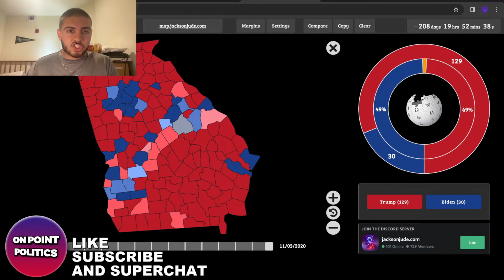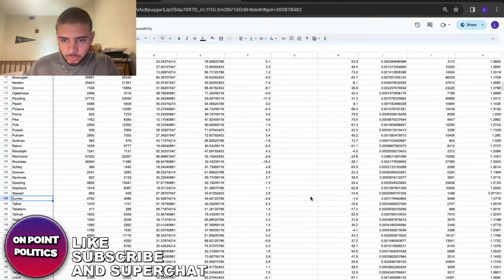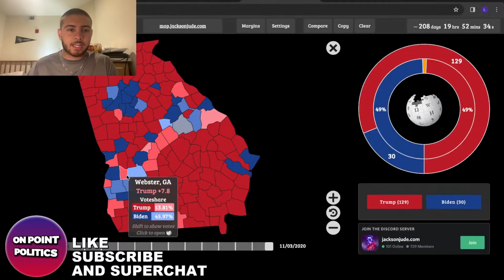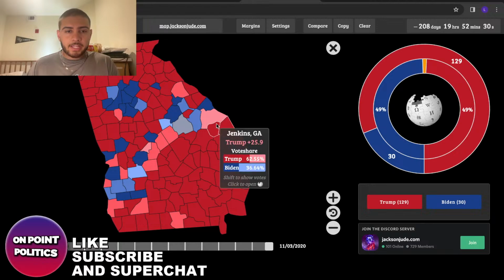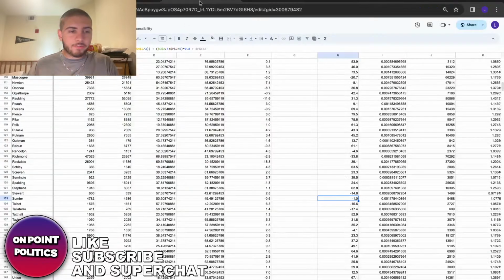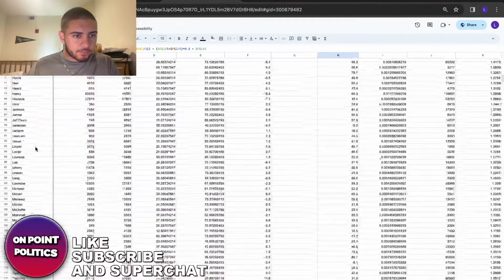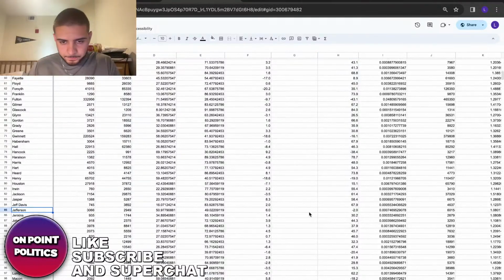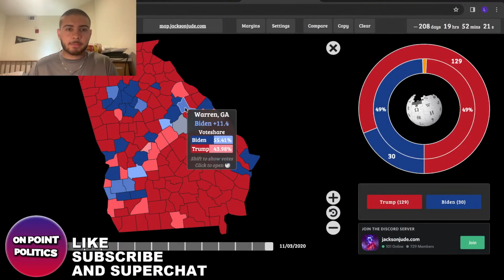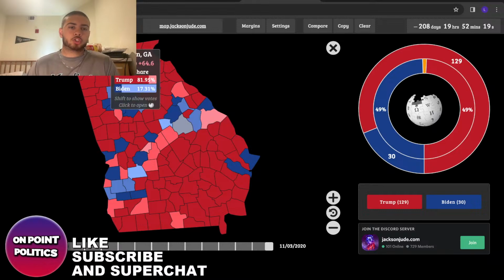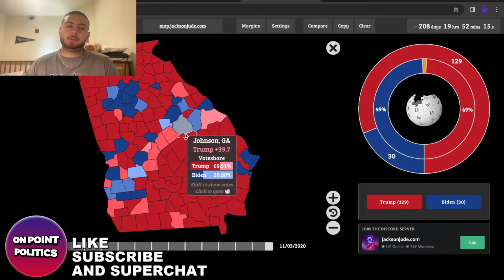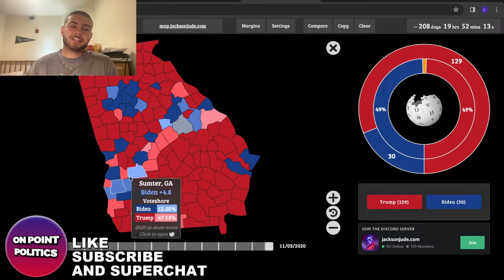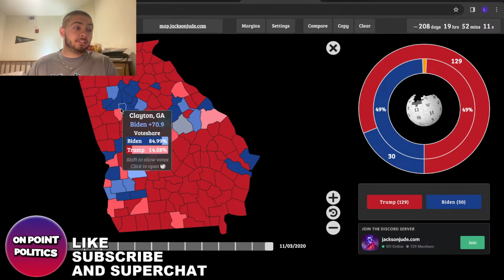Even like Sumter County, or whatever this is called, Biden's only winning it by like a point. He's only winning it by 1. Let's look for another blue county like Jefferson. Jefferson is right here. Biden's only winning it by 2. So it's a much closer map. It's a more Republican version of the state, basically. It's a much closer map, and it's a little bit redder. And some of these counties get a little bit closer.